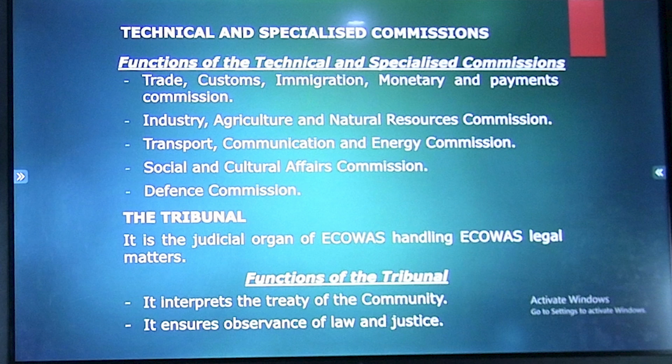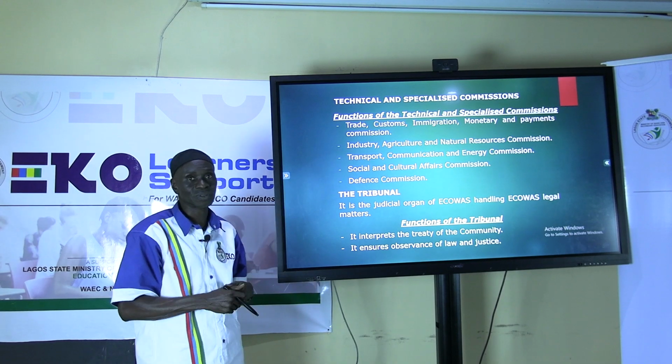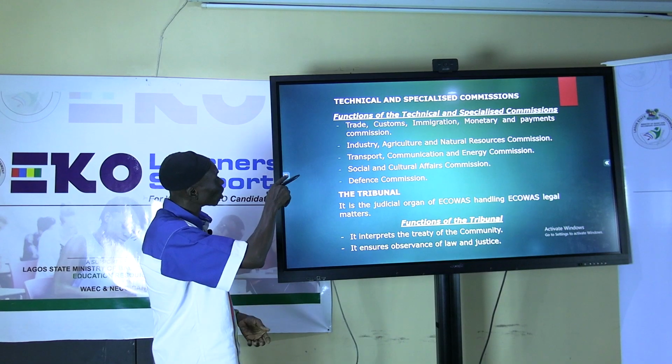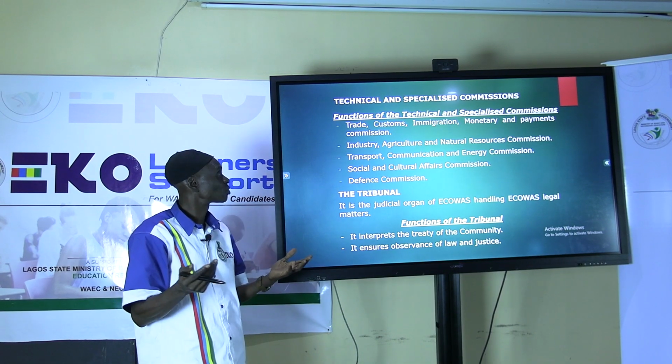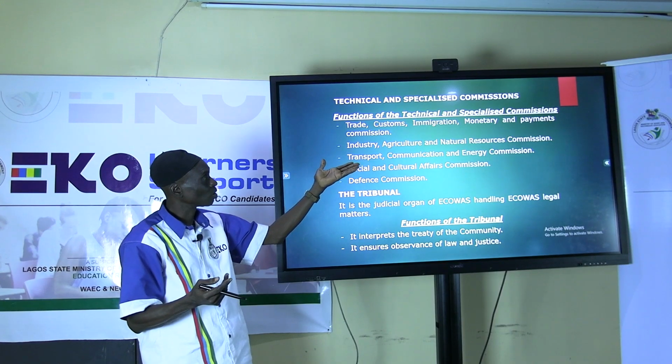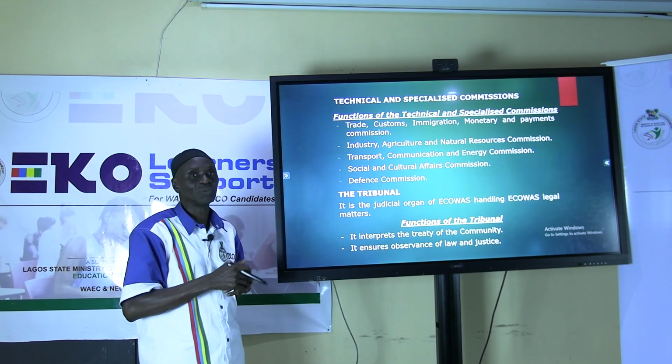The one for Trade, Customs, Immigration, Monetary and Payments Commission handles what is involved in that particular area in terms of trade, customs, and immigration. Industry, Agriculture and Natural Resources Commission: as the name suggests, all aspects of industry, agriculture, and natural resources are handled by that commission.